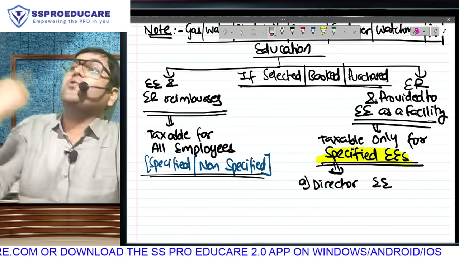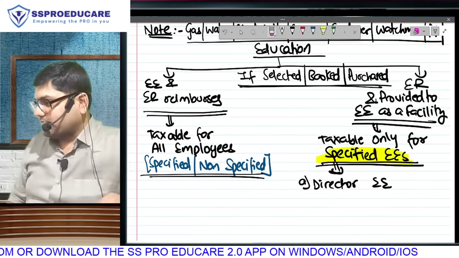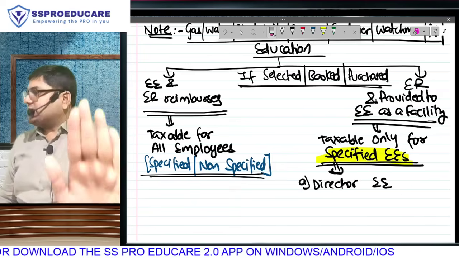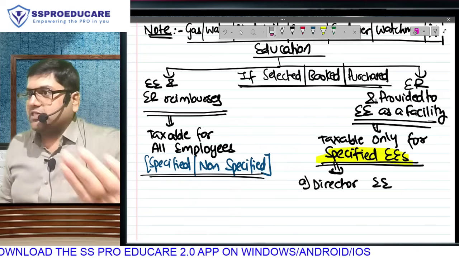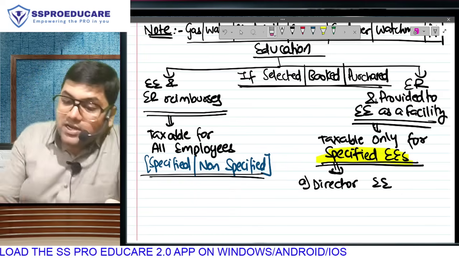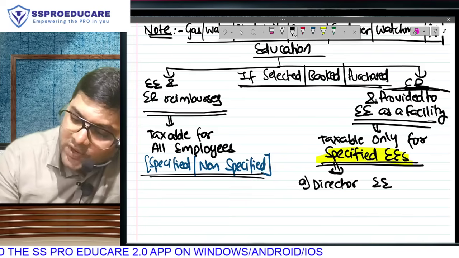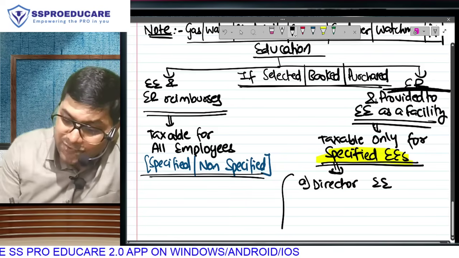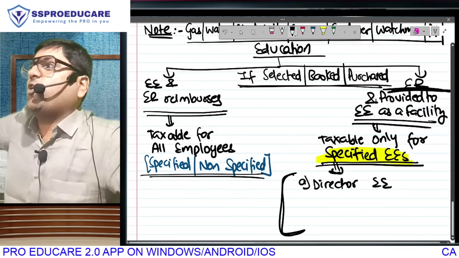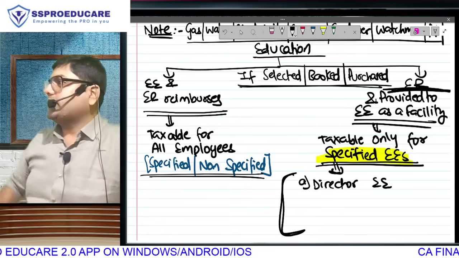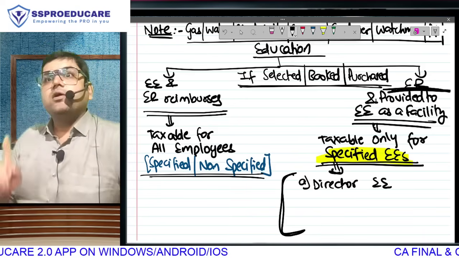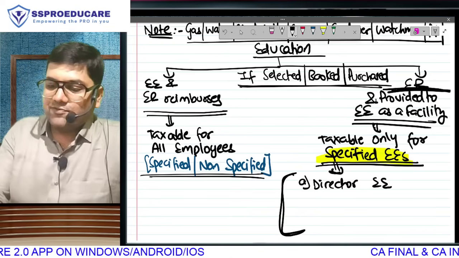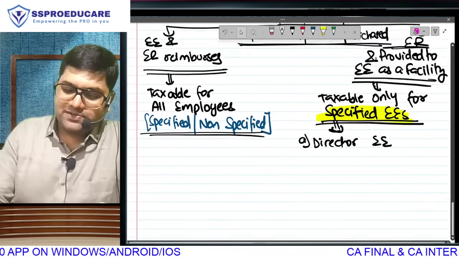So as long as you exercise the choice, it will become taxable. On the left side, it is always the choice of the employee, so for all employees it will be taxable. On the right side, it is normally not a choice of the employee. But if the employee falls in this list, that means it was your decision also. Thus, it will be taxable only for a specified employee. Did you understand the logic now? We only have to complete the definition of specified employee.